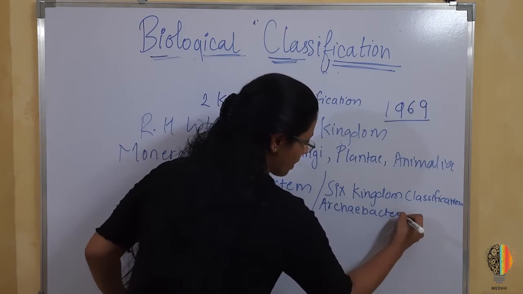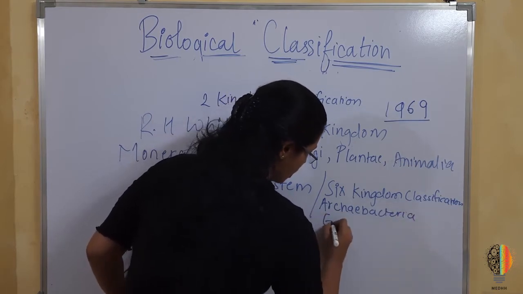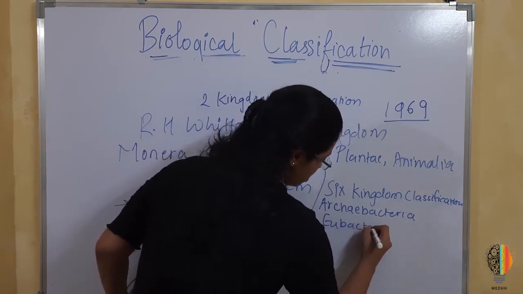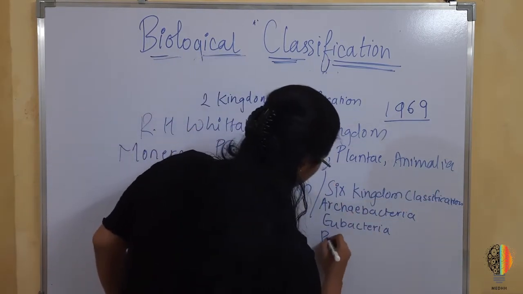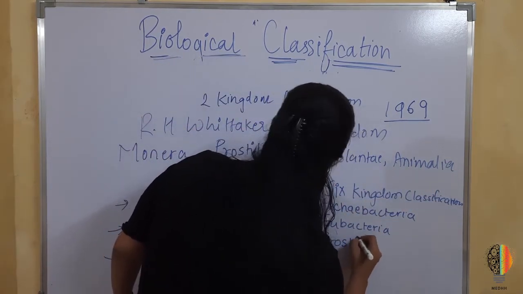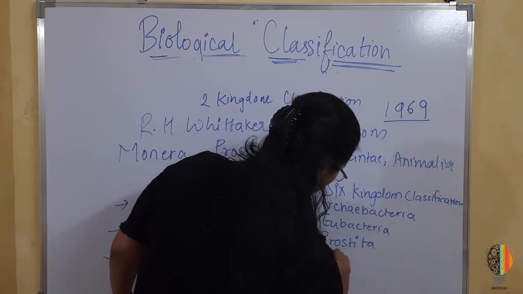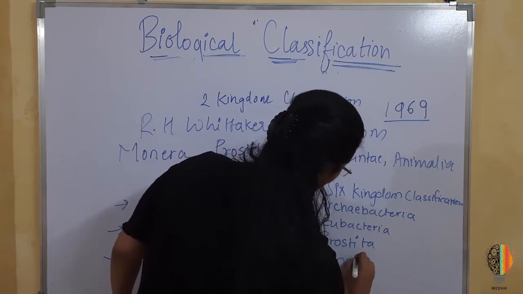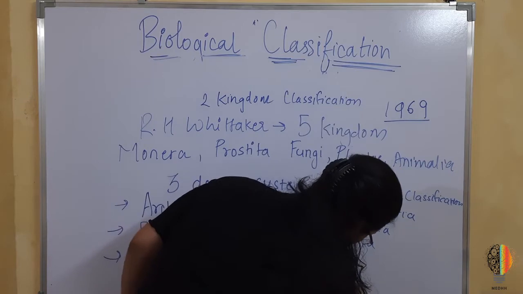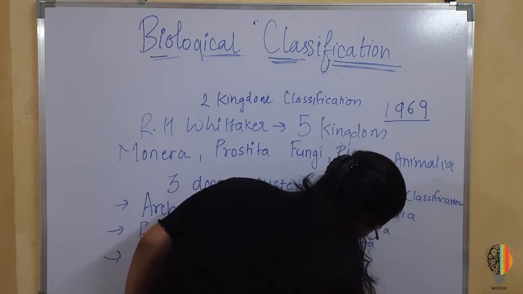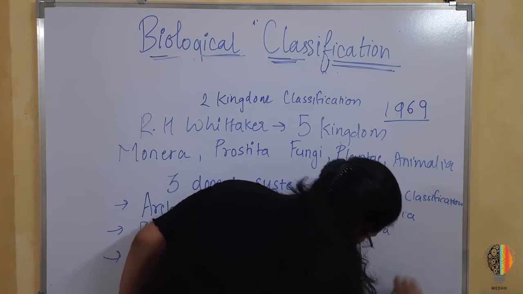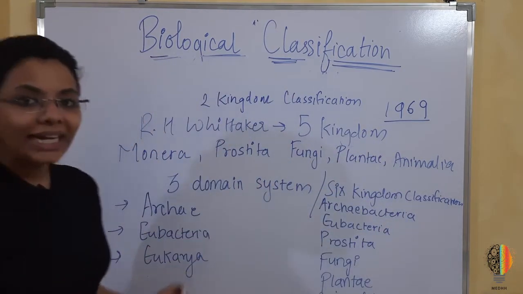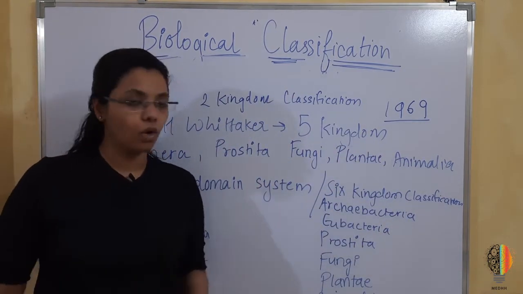Archaeobacteria, Eubacteria, then all these remaining: Protista, fungi, plantae and animalia. Okay, so what led to this three domain system or kingdom?